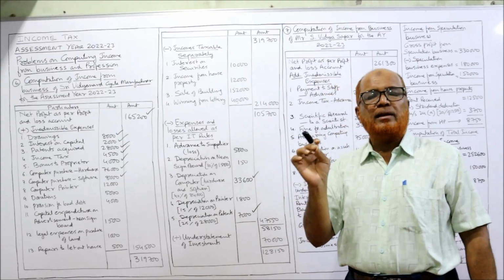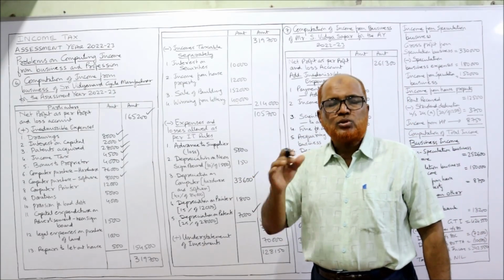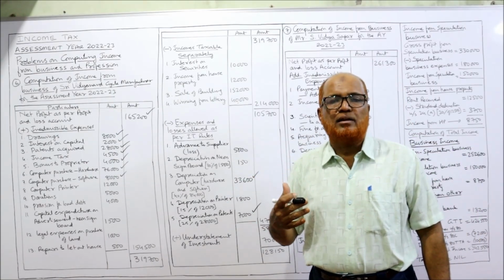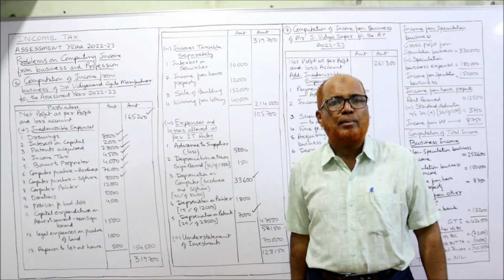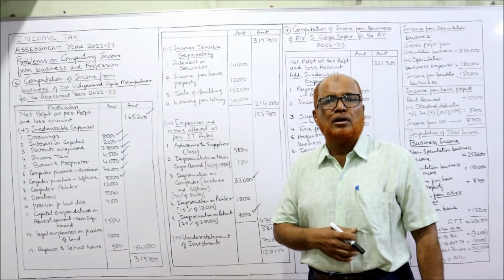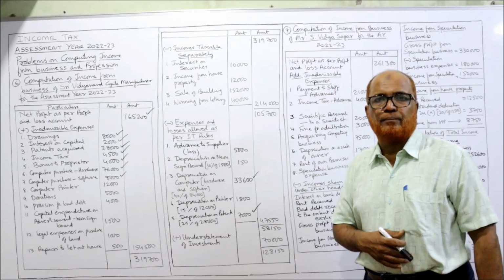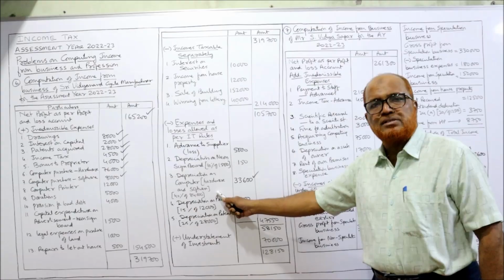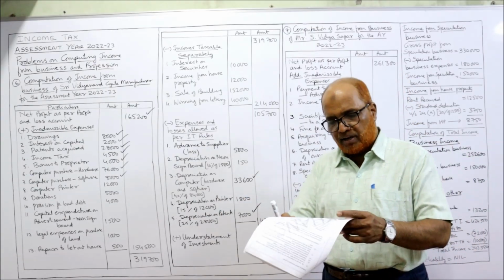Whenever I explain some important provisions, always note them down. Keep a notebook, pen and calculator ready, because so many provisions are there. If you simply listen, you will not be able to remember. So always make notes, write down all the important provisions I am explaining. So 40% is the depreciation on computer hardware and software.